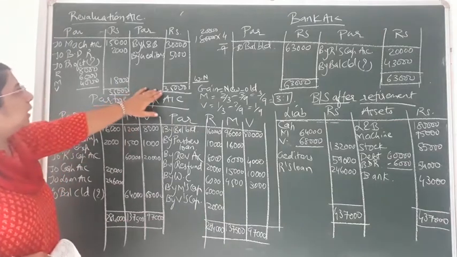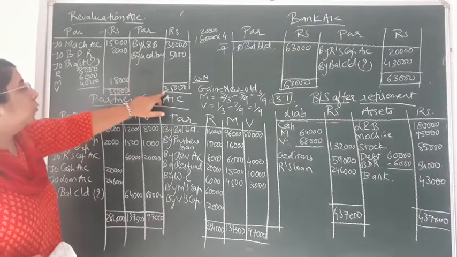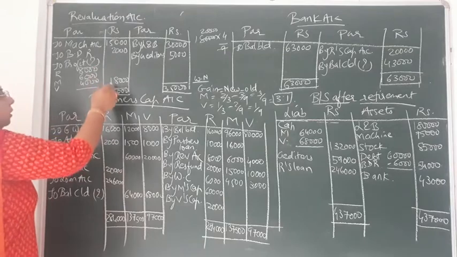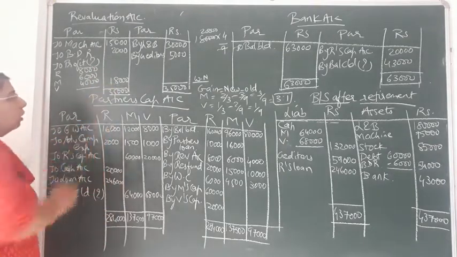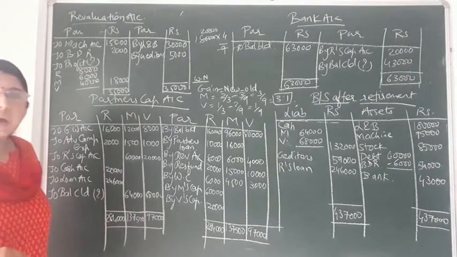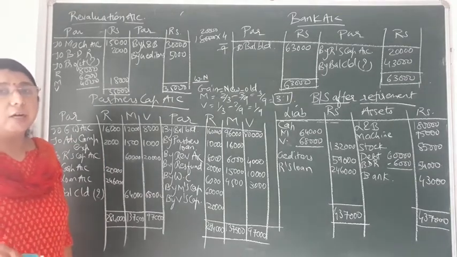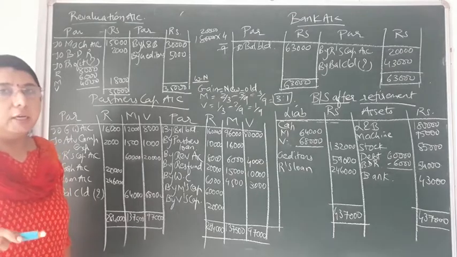In the revaluation account, you can see the credit side total is more because there are two entries and their value is more. So it would come to a total of 35,000. 35,000 minus 17,000 comes to 18,000. If the difference comes on the debit side, it is a profit for the firm, and the profit of the revaluation account is always to be distributed amongst all the partners, including the retiring partner, in their old profit and loss sharing ratio.